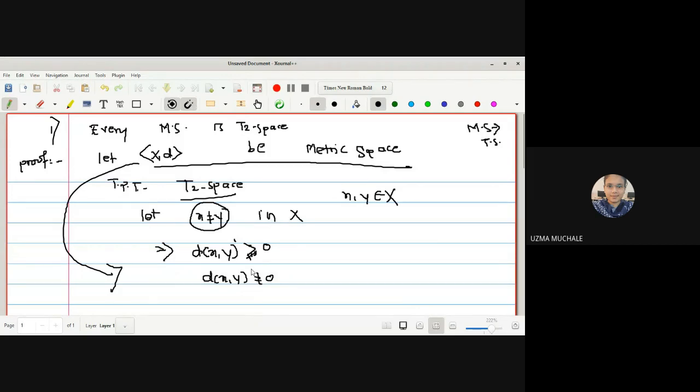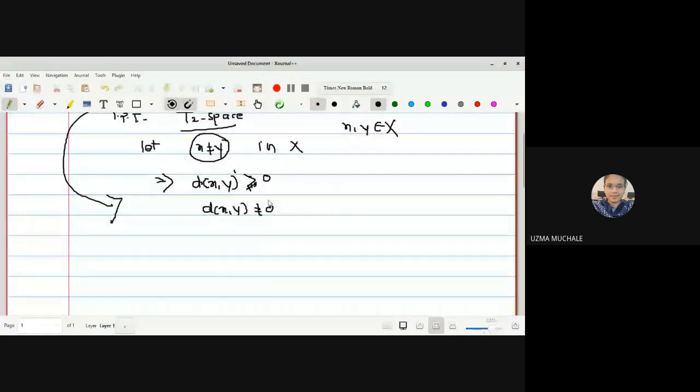As we are measuring a distance, because every metric measures a distance, we can say that d of x, y is equal to some number r which is greater than 0. The distance between the two points x and y is some constant number.